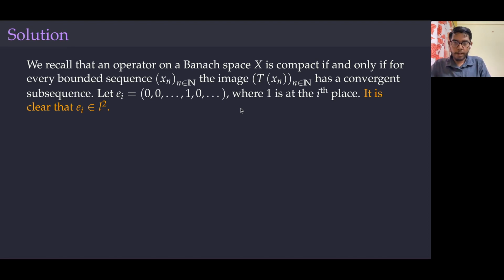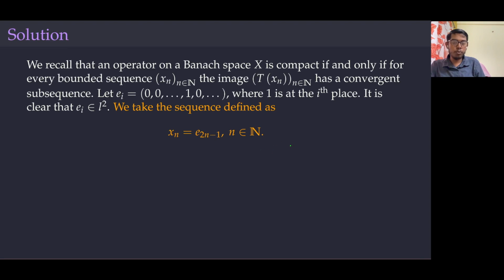Now we take the sequence xn equals e2n minus 1. So x1 is e1, x2 is e3, x3 is e5, x4 is e7, and so on.